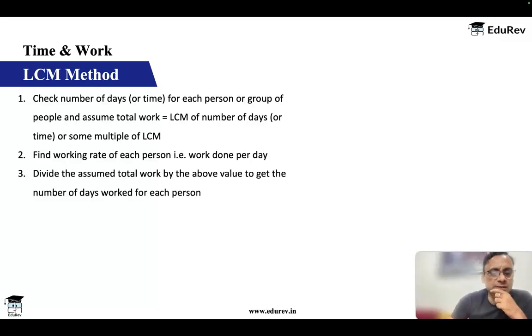So what happens here is we check the number of days required for each person, and then we take the LCM of the number of days. For example, in the previous question, if you remember, A was doing the work in 10 days, right? B was doing the work in 12 days. You remember this?